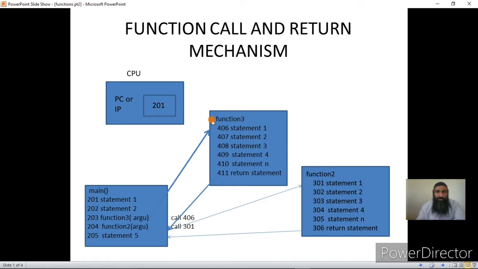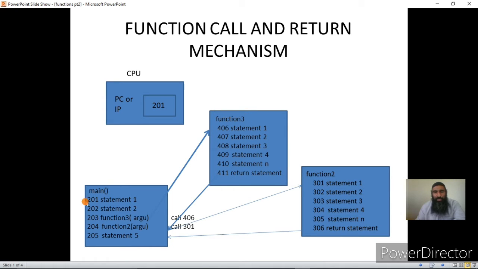Now executing a function means executing all the instructions, or all the statements, of that function. What will the CPU do in order to ensure that it can come back to main? Because now the control is transferred to function 3, which means function 3 should be executed.